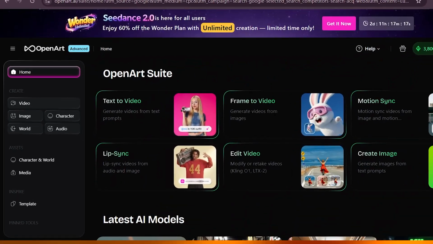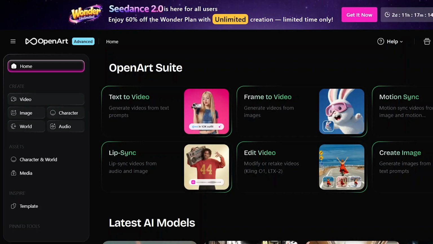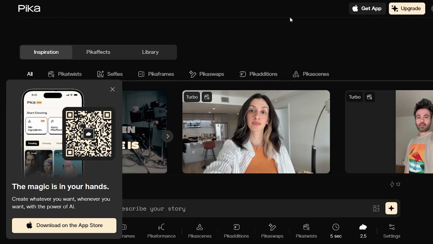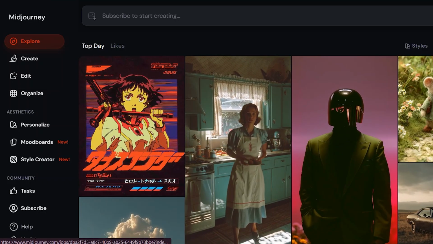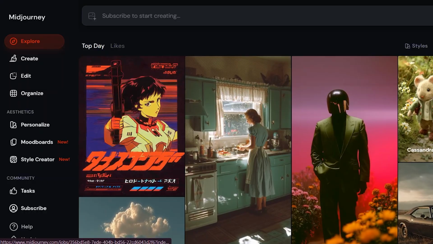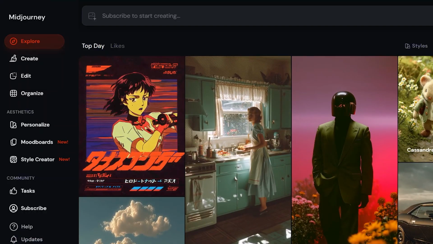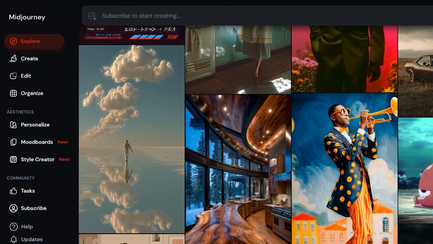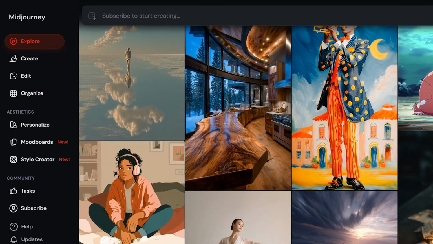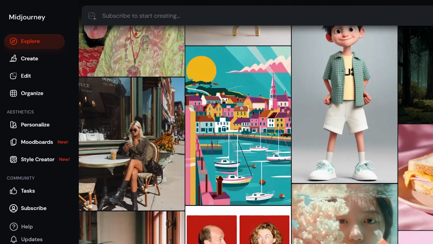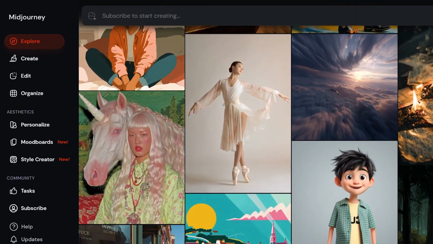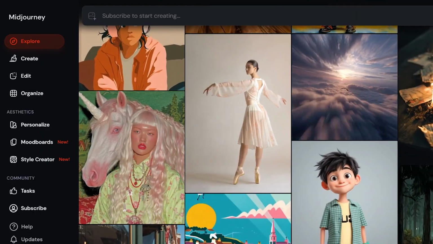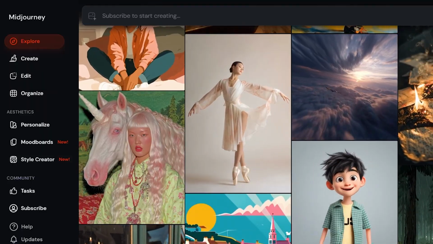Now the first step is creating your influencer. This is where tools like Midjourney come in. You can also go ahead and go along with Pika, but I suggest Midjourney. You will generate a consistent character, and this could be a fashion model, it could be a fitness influencer, lifestyle creator, or even a niche specific personality. It already provides you with a bunch of styles and templates that you can get started with, so you don't have to start something from scratch or just completely do a very beginner friendly setup.